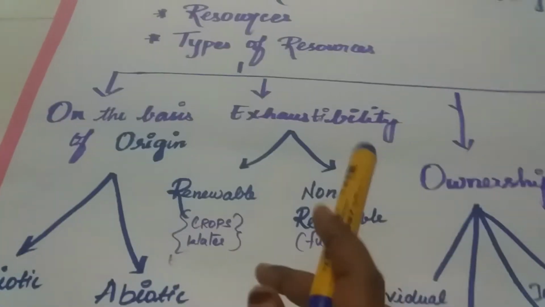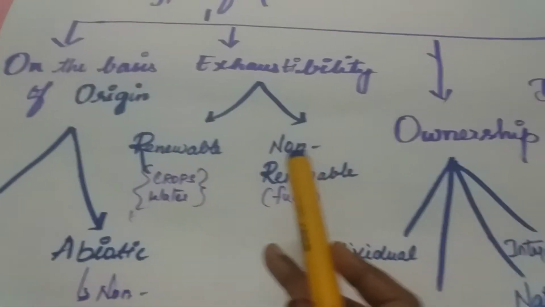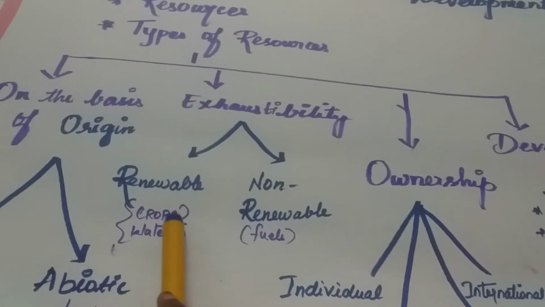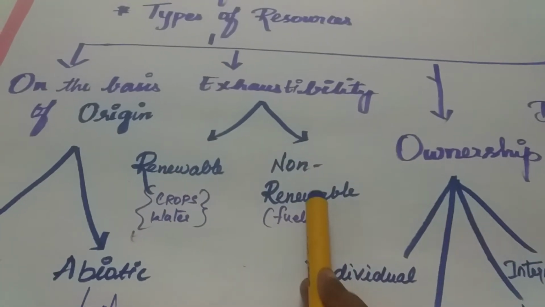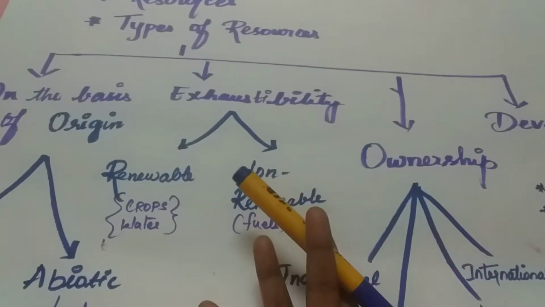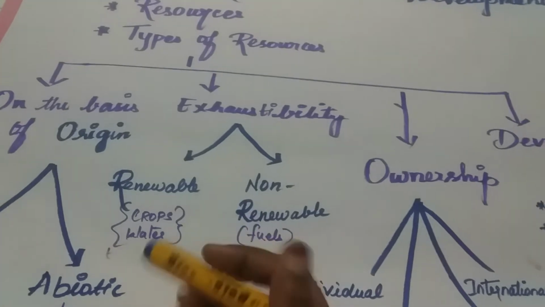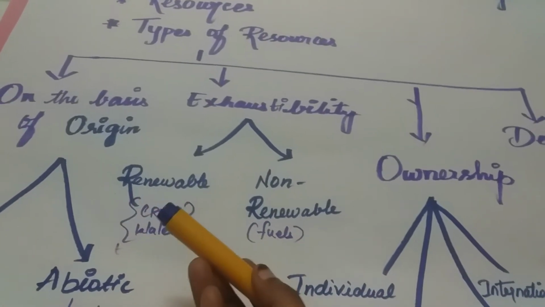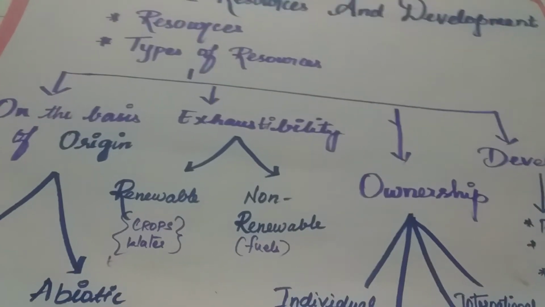Next, we are moving to the basis of exhaustibility. On the basis of exhaustibility, we have two forms, that is renewable and non-renewable resources. What is a renewable resource? Resources that can be replenished after a short period of time are called renewable resources. For example, crops, agriculture, forest, wildlife all come under renewable resources.